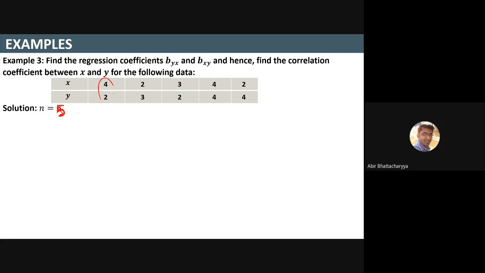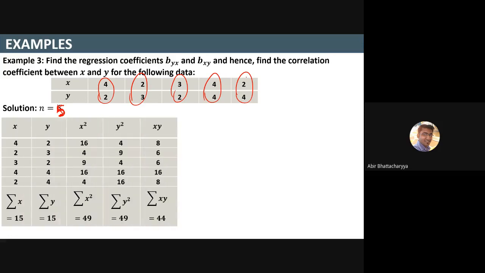Because how many data sets? 1, 2, 3, 4, 5. So n equals 5, right? So when n equals 5, you have to construct this table. You have already calculated this type of table previously, when you did curve fitting and so on. So construct the table: x, y, then calculate x square, the square of each and every term of x, then y square, the square of each term of y, then calculate xy.